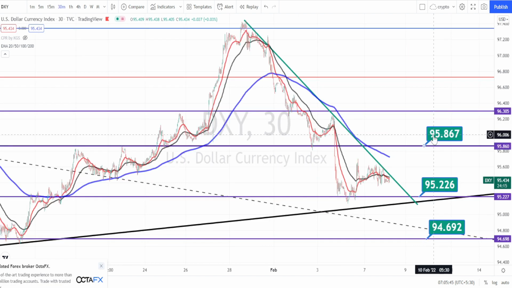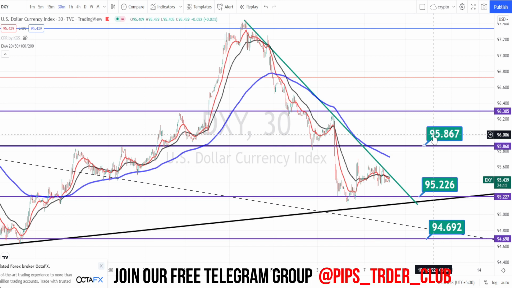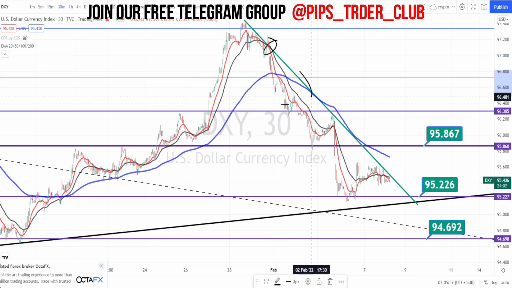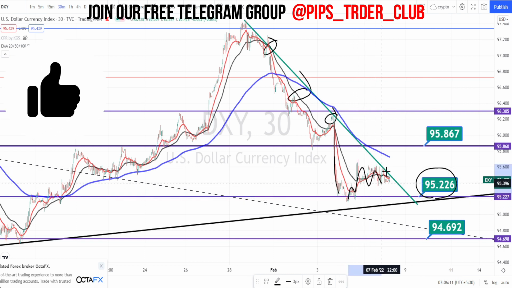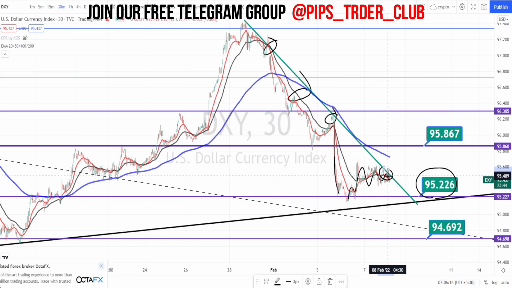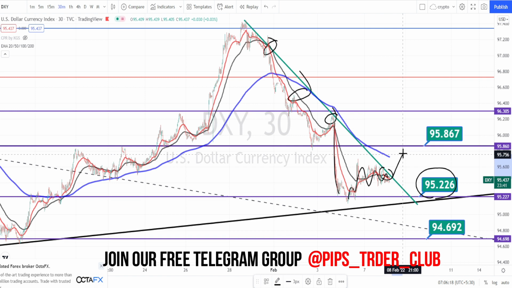So I am in 30 minutes time DXY dollar index, and when we look at the current trend, you already know that it was on a very nice downtrend, falling steeply, and currently it has taken support at the level of 95.226, and from this level it has started to move sideways. So currently it is testing this resistance level. Only when it breaks this resistance level, we can expect a bullish trend to start. Currently it is sort of a consolidation which is going on in dollar index.